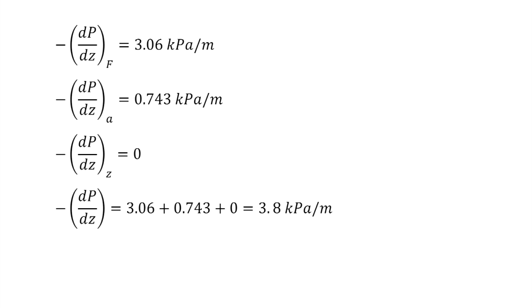So, pressure gradient due to friction is 3.06 kilopascal per meter, pressure gradient due to acceleration is 0.743 kilopascal per meter, pressure gradient due to gravity is 0, and the total pressure gradient by adding all of these is 3.8 kilopascal per meter.